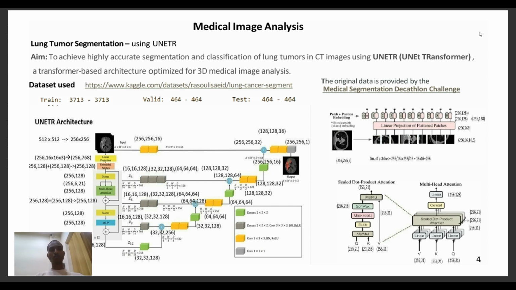Also, this UNETR architecture is U-shaped. One side has downsampling and the other side has upsampling. At the end, we have convolution layers to combine all, and also for feature extraction. At the end, we have the fully connected layer for the classification.